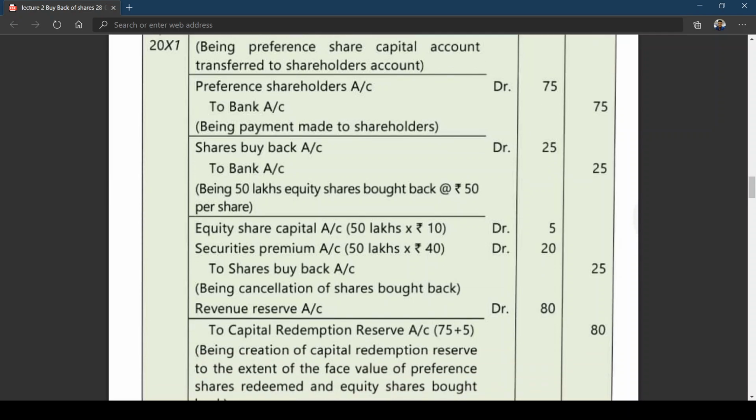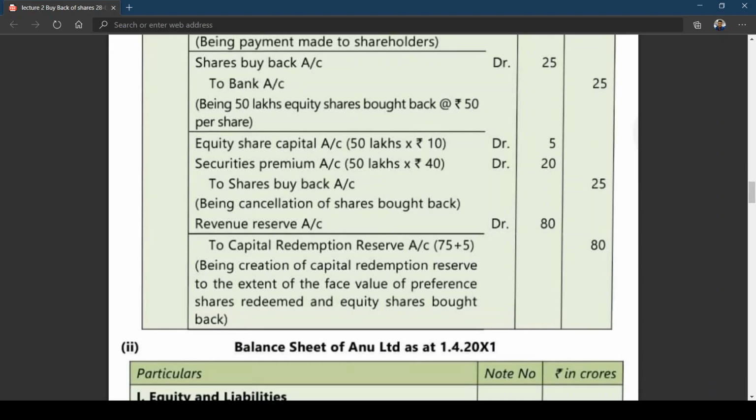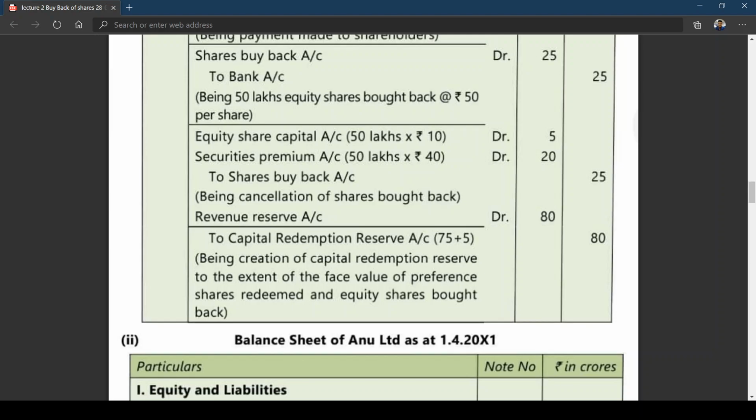The entry is revenue reserve account at R to capital redemption reserve. In brackets, they have written 75 crores plus 5 crores, coming to 80 crores. Being creation of capital redemption reserve to the extent of the face value of preference shares redeemed and equity shares bought back. Is this clear? I think you got one more point, that is redemption of preference shares in this chapter.